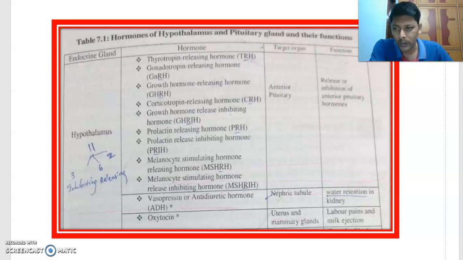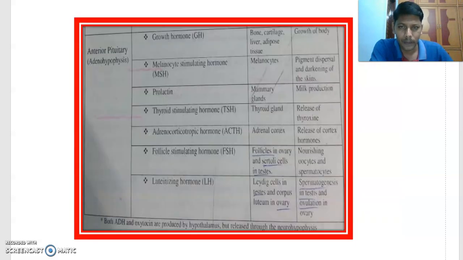Now we talk about hormones coming from the pituitary gland. These are the hormones of the anterior pituitary. Seven hormones are given here. Let's see that.